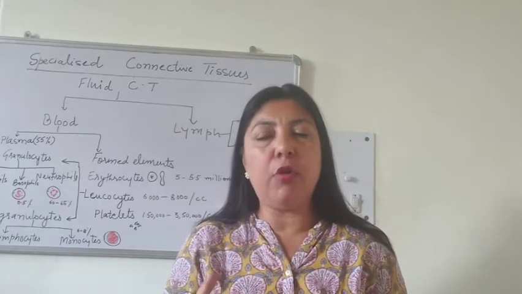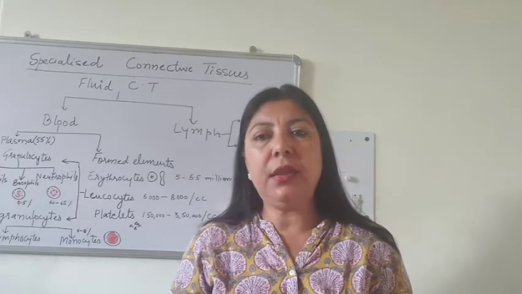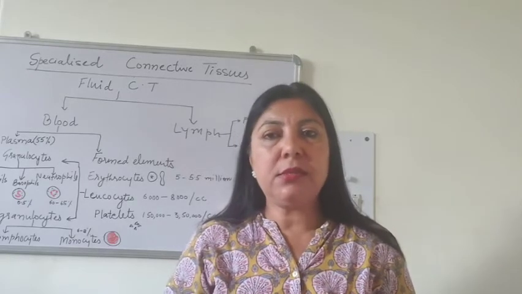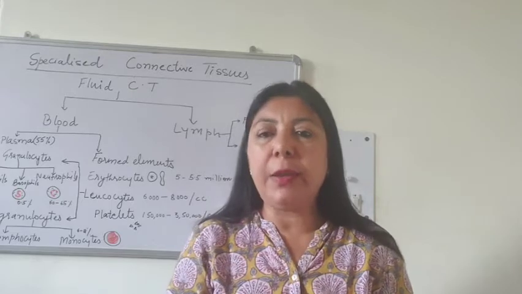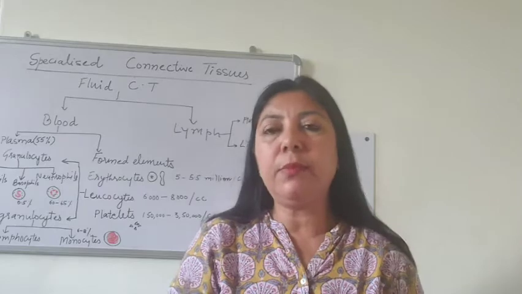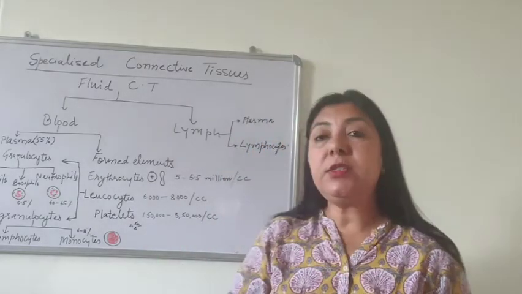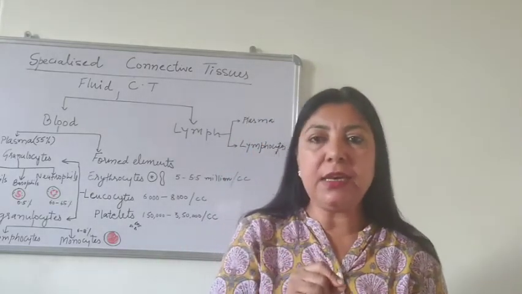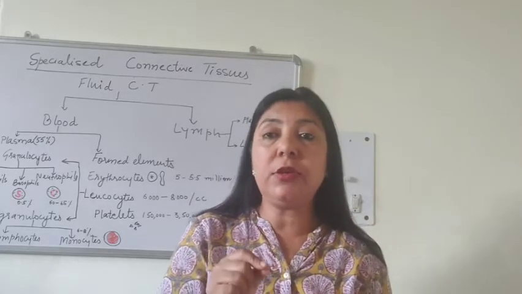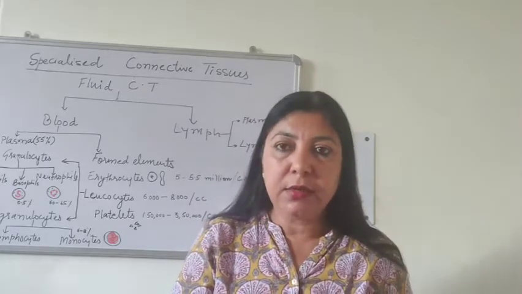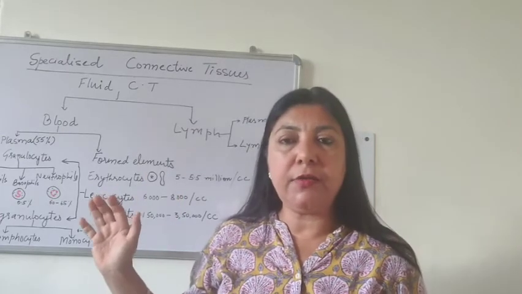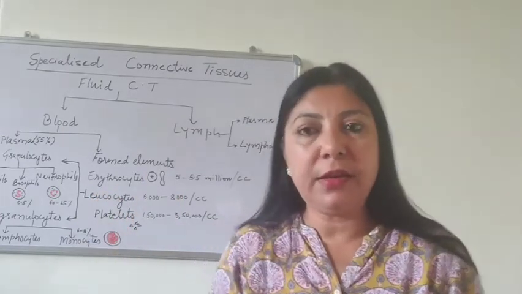The plasma is mainly water, and there are certain immunoglobulins and other proteins, but there are no fibrinogens, which is why it does not show blood clotting. Also, there are special types of cells in it called lymphocytes. That's why it is called lymph, because of the presence of lymphocytes. So with this, we have completed the third type of connective tissue, that is specialized connective tissue.